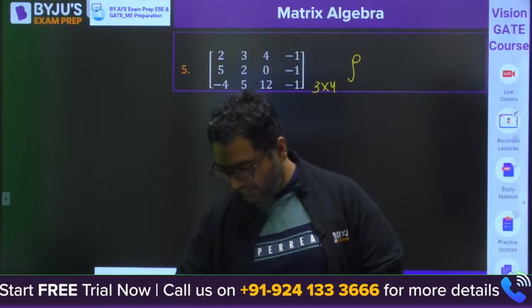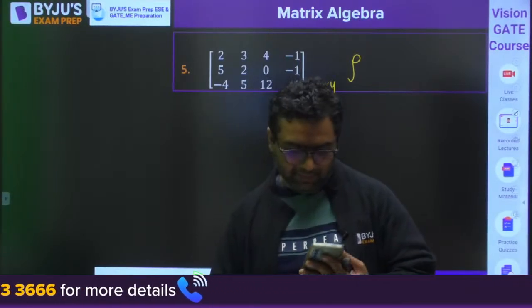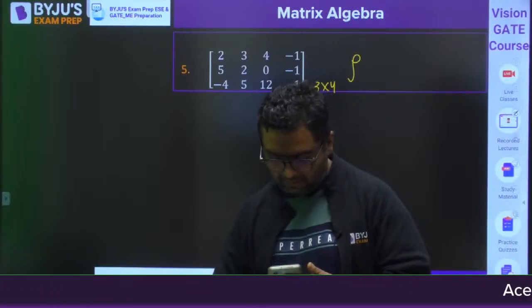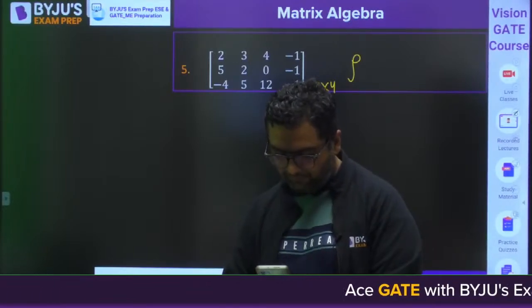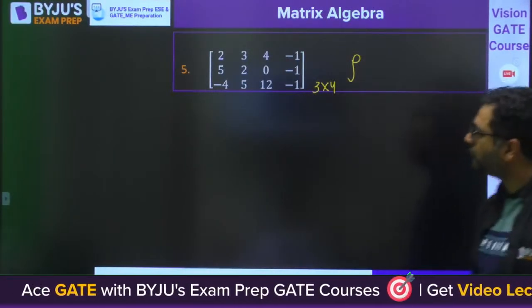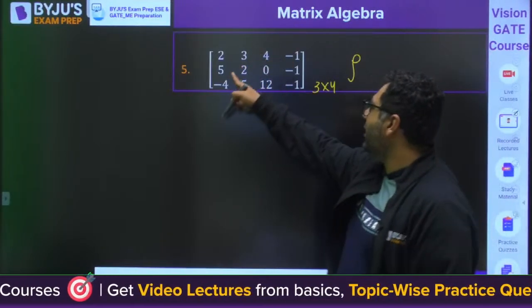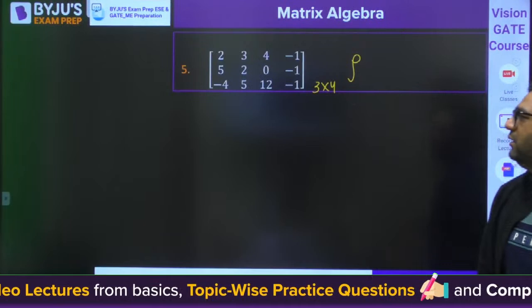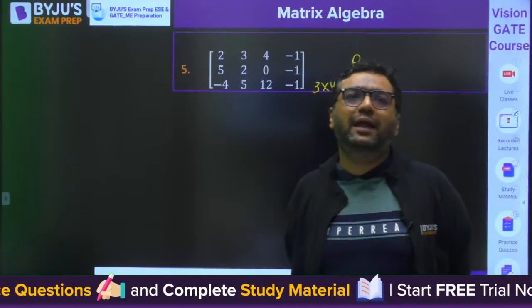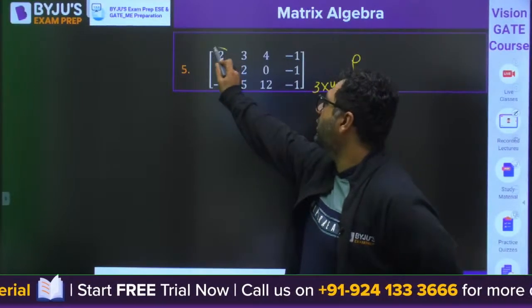Tell me guys. This is 2, 3, 4, minus 1, 5, 2, 0, minus 1, minus 4, 5, 12, minus 1. I will give you one hint: you should try to make this as 1.